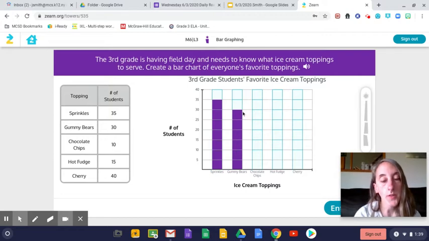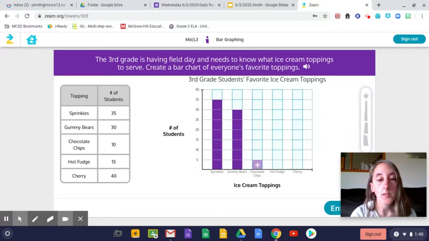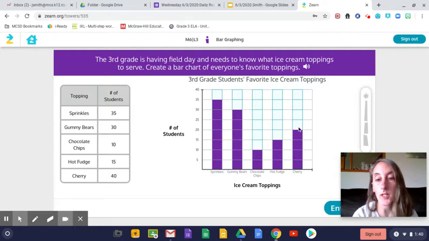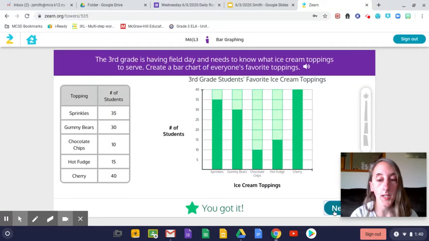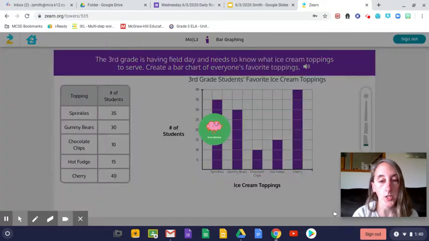Now, if you don't know that multiplication fact, which I know all of you know your 5 facts, you all did a wonderful job on our 5-fact quiz, then you could always count by 5. So the next one is chocolate chips, which is 10. You could just say 5, 10. Hot fudge, 5, 10, 15. Cherry, 40. 5, 10, 15, 20, 25, 30, 35, 40. Okay, hit your enter. We'll see how we did. It says we got it. We're going to go to the next question.